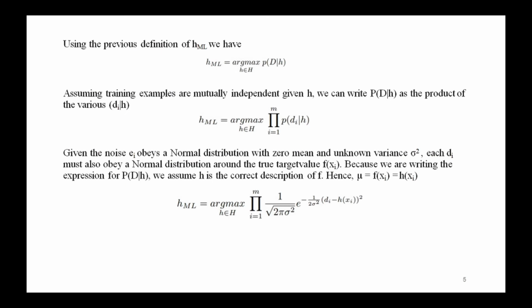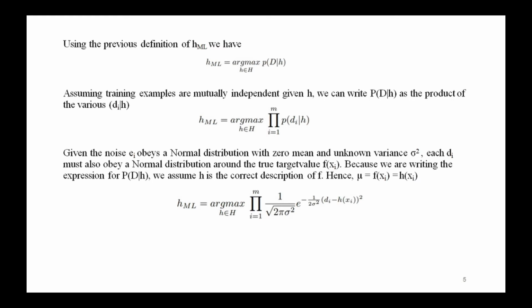Given this background, we now return to the main issue, that is showing that the least squared error hypothesis is in fact the maximum likelihood hypothesis within our problem setting. So we'll solve this by deriving the maximum likelihood hypothesis starting with our earlier equation, right?